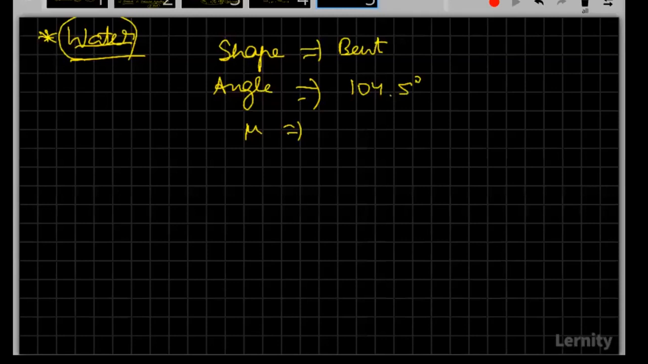And the dipole moment is, most of you have not answered. It's 1.85 debye. You can take it as 1.84 or 1.85 debye. Also remember the OH bond length, that is 95.7 picometers. This is the OH bond length.